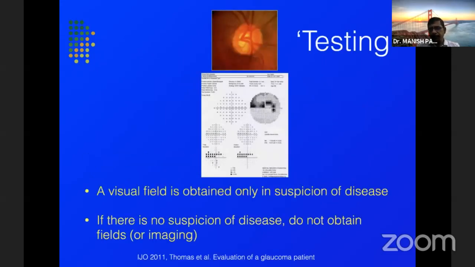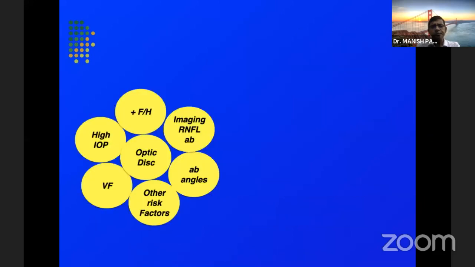Whenever we do any sort of test, it is only in a suspicion of a disease. And if we have no suspicion of a disease, ideally, we should be doing no testing, whether it's visual fields or any sort of imaging. For any imaging that I'll be doing in this presentation, it's mainly related to the OCT, which is the most commonly used imaging modality as of now.